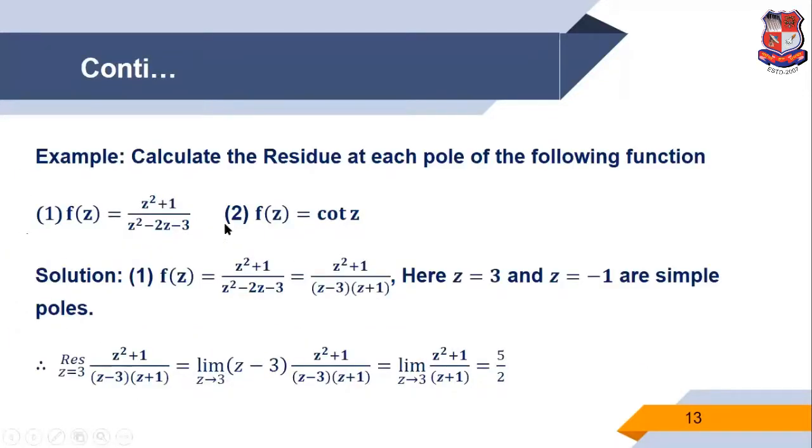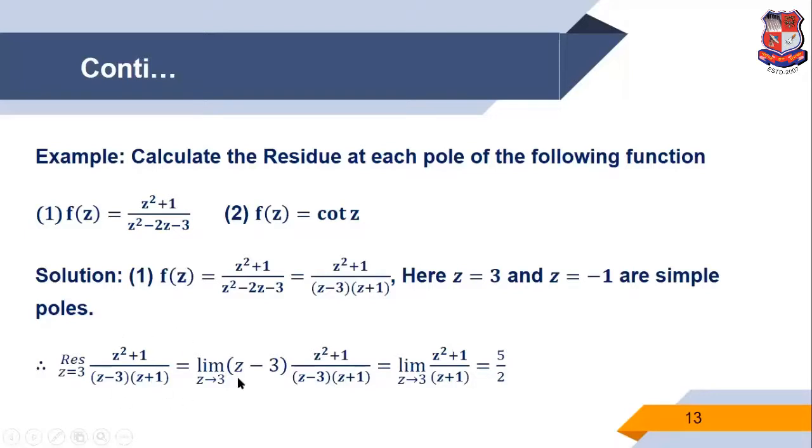Similarly, we consider another example. f of z is (z square plus 1) upon (z square minus 2z minus 3). In this example, the denominator term is not in factor form, it is in polynomial form. So obviously, first we convert it into factor form. So we get (z minus 3)(z plus 1). Therefore, this function has two simple poles. One is z equals 3 and another is z equals minus 1.